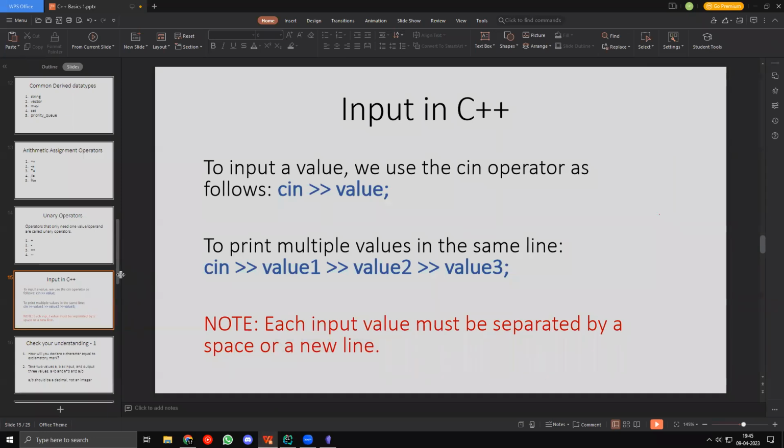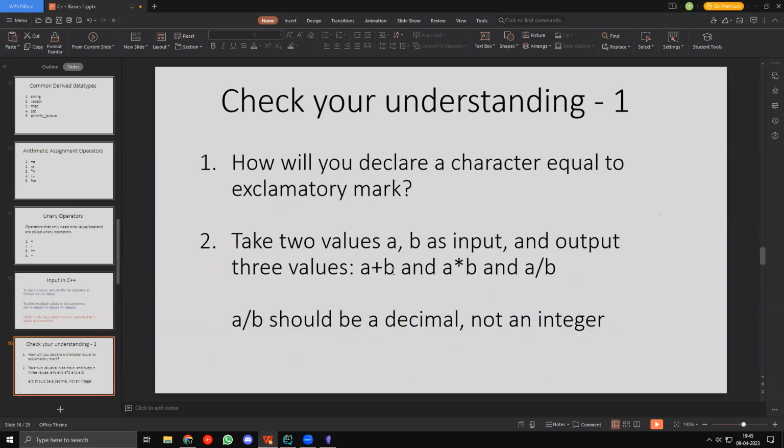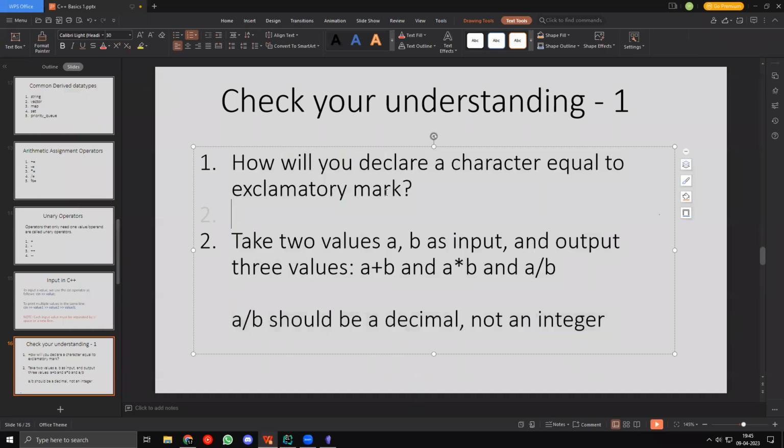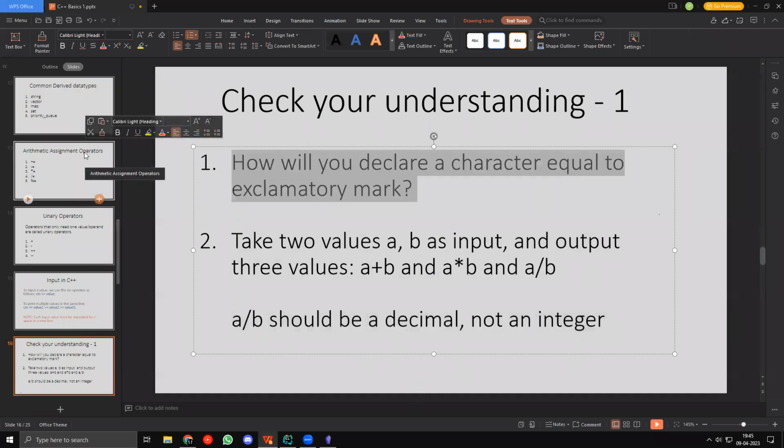Okay, now let's just have a quick check your understanding quiz, right? So can someone try solving both these problems and tell me the answer? First, let's try solving the first problem. How will you declare a character equal to an exclamatory mark?